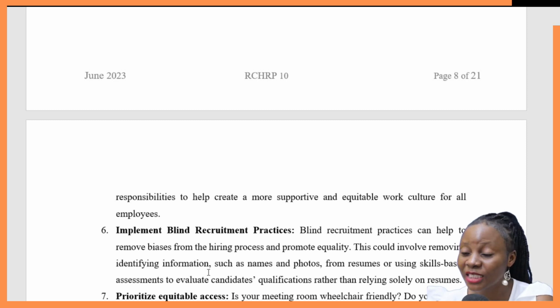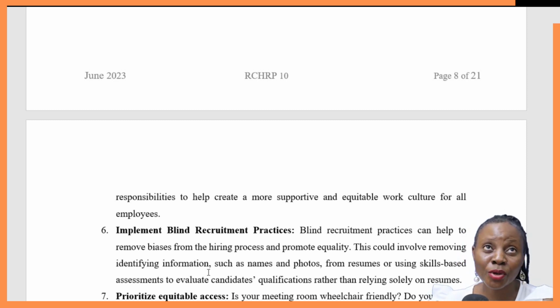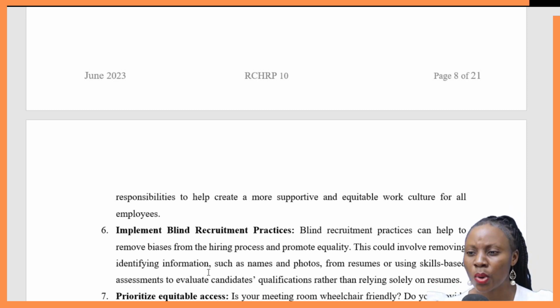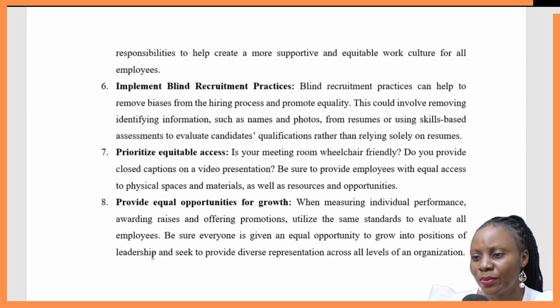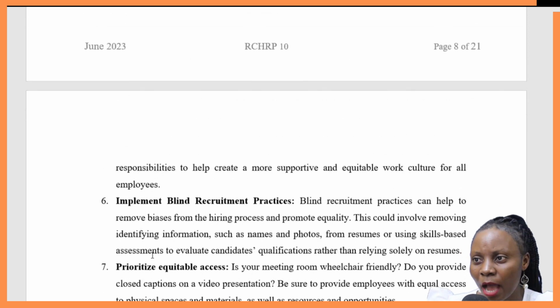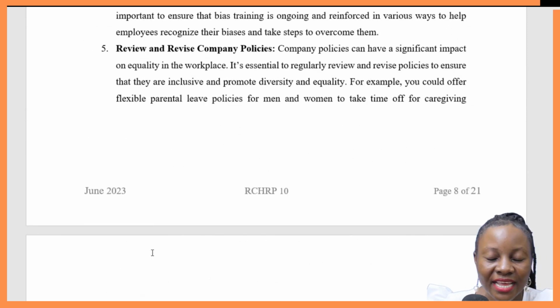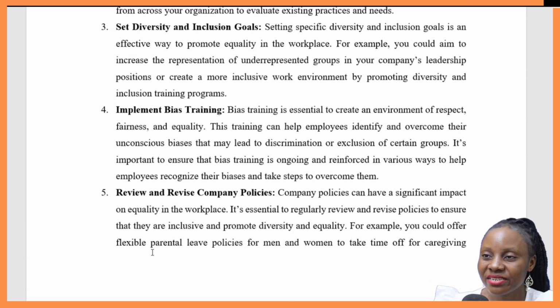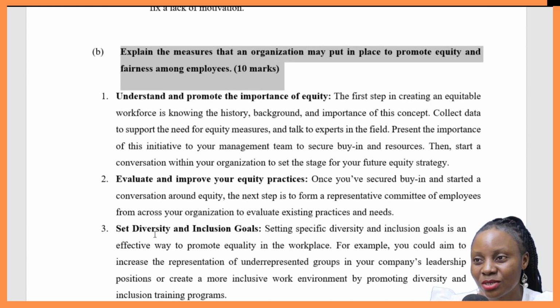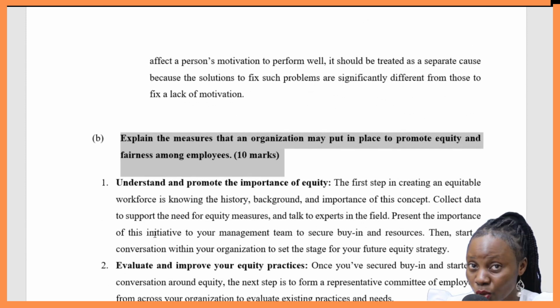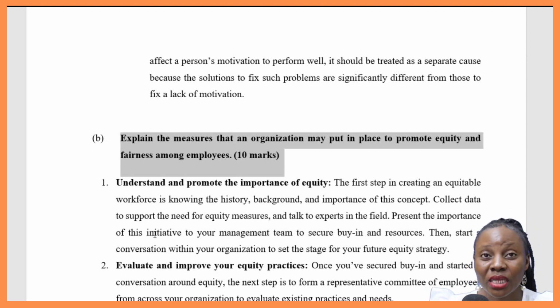So you can put such practices in place. When you want to recruit people, ensure you use this method so that people will get chances very fairly without any sort of bias. So this plus many more. We have even up to 8 points, but our question is only looking for 5 with explanations, and you get it. So get it right to be able to get the 10 marks that you're looking for. So that is question B. Thank you. Let's meet in our next question, which will be question 4.